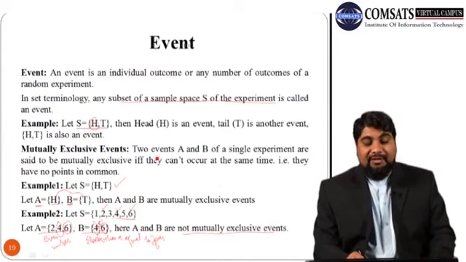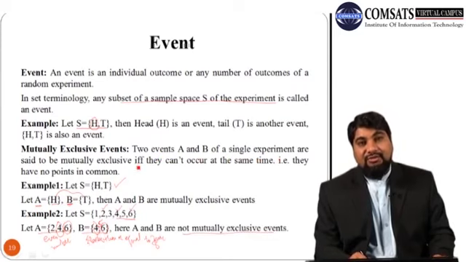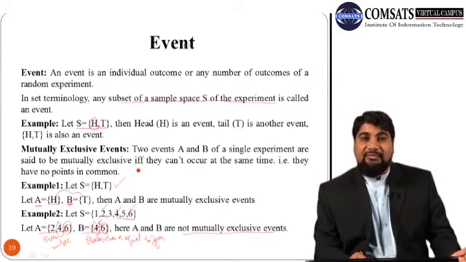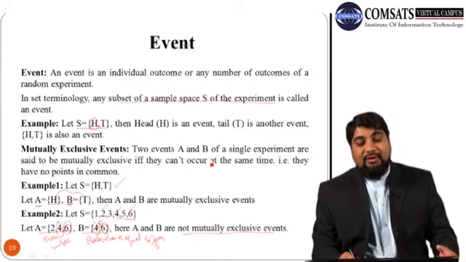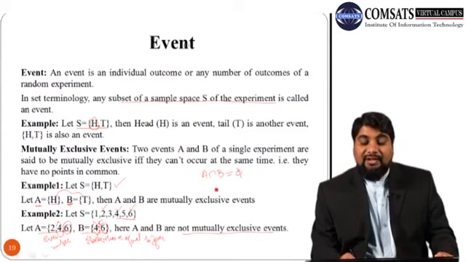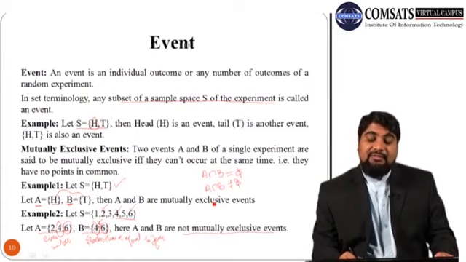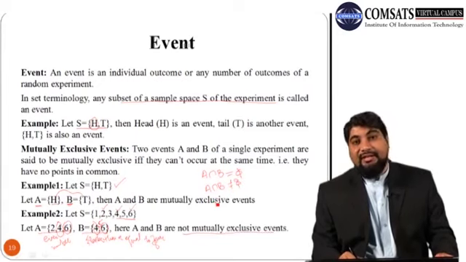So two events A and B are said to be not mutually exclusive if they have something in common. Symbolically, mutually exclusive events means their intersection is empty, so there is nothing common. And if their intersection is not empty, they have something common, so they are not mutually exclusive.